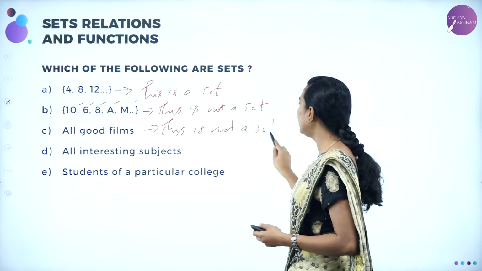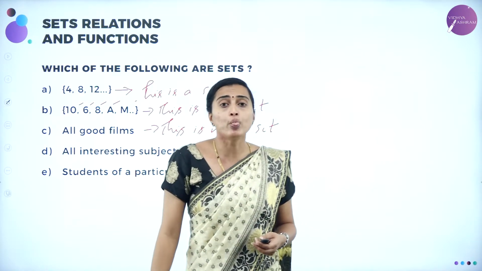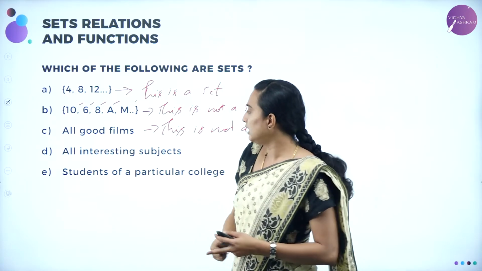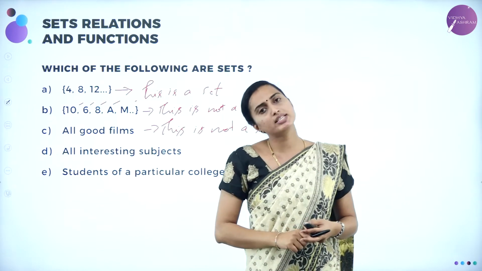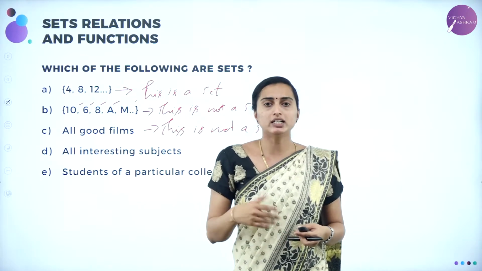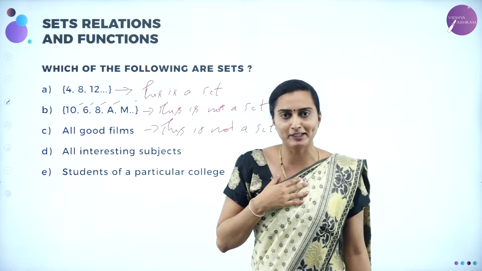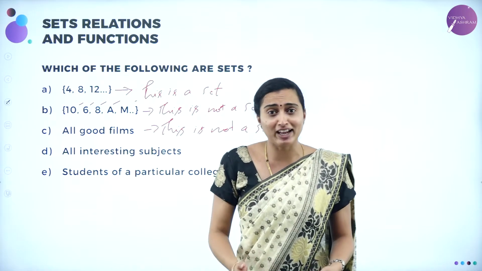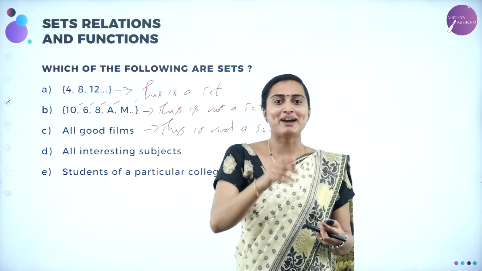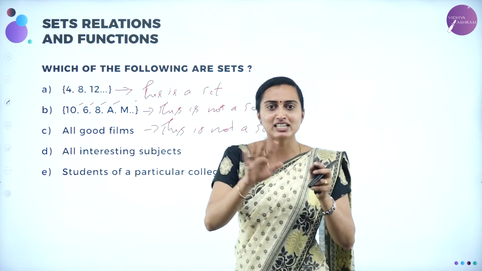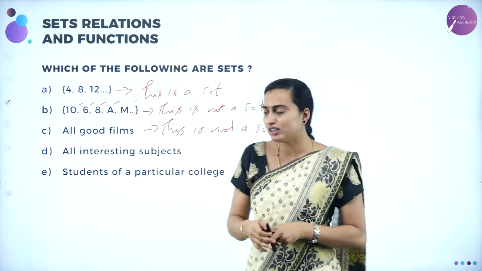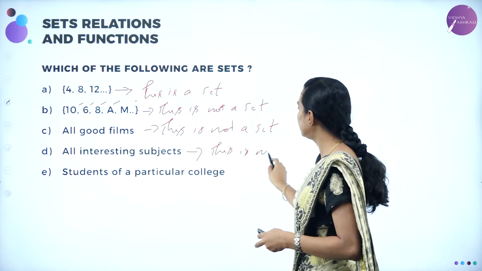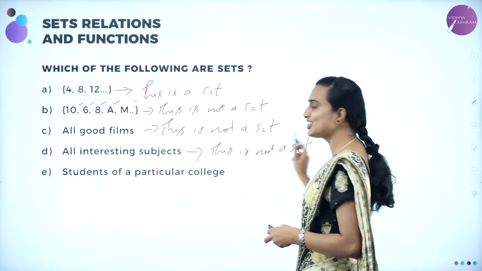I think you are getting an idea of what we mean by a set and what we mean by a non-set. A set means well defined, it should be acceptable, okay? And then, all interesting subjects. How can you say it is a set? It cannot be. Why? All interesting subjects means I may like mathematics. Obviously, I am a math teacher, I will like mathematics. I would not like biology. You may like biology. You may not like maths, isn't it? So interesting subjects can differ. Therefore, this cannot be a set. This is not a set, isn't it so dears?